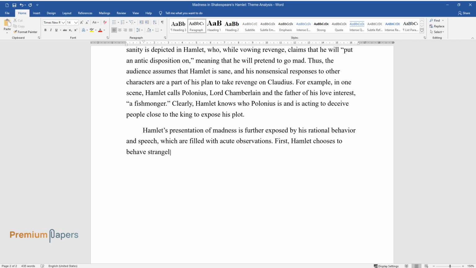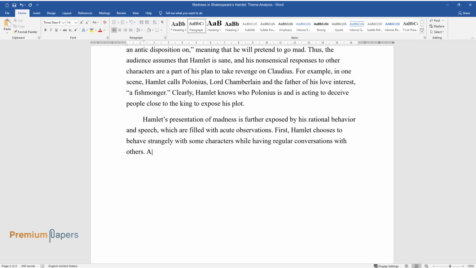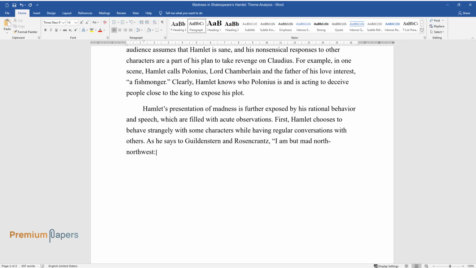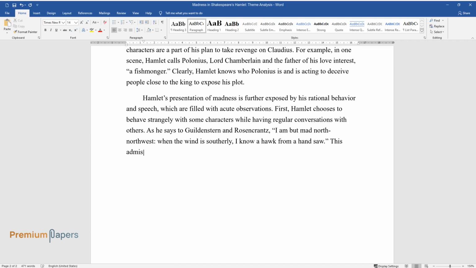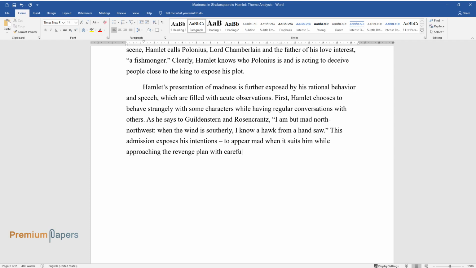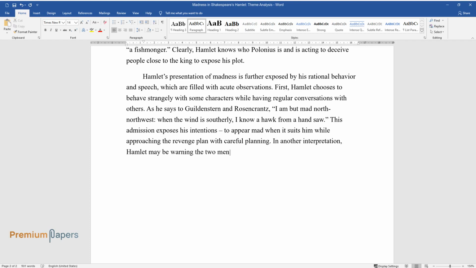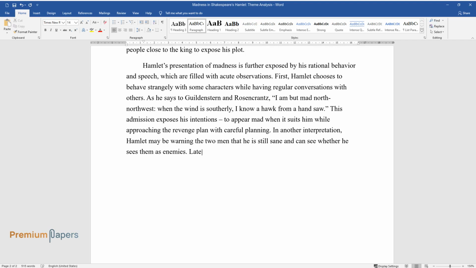First, Hamlet chooses to behave strangely with some characters while having regular conversations with others. As he says to Guildenstern and Rosencrantz, "I am but mad north-northwest, when the wind is southerly, I know a hawk from a handsaw." This admission exposes his intentions, to appear mad when it suits him while approaching the revenge plan with careful planning. In another interpretation, Hamlet may be warning the two men that he is still sane and can see whether he sees them as enemies.